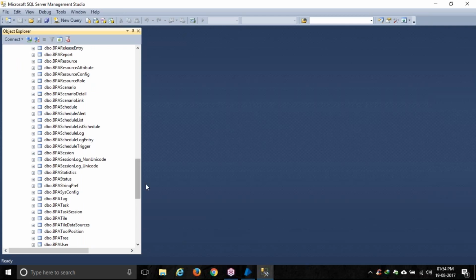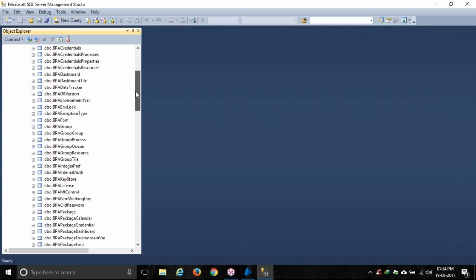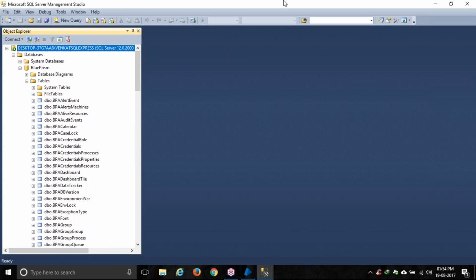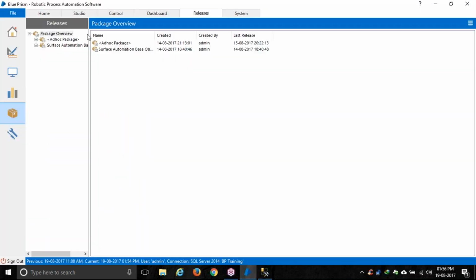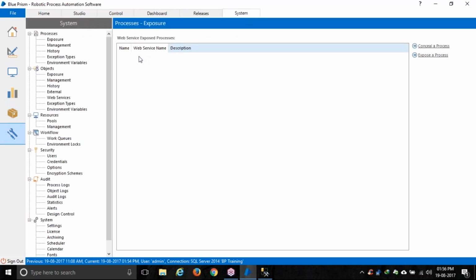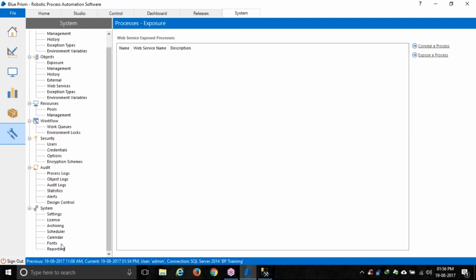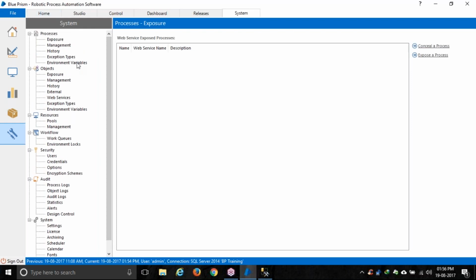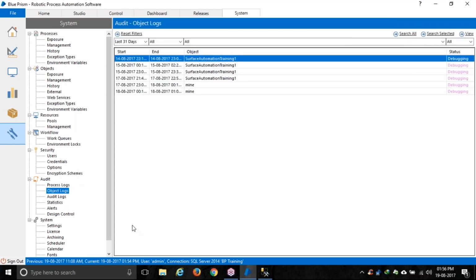If some error comes and needs to be fixed, they need to move the tables from one environment to another. So infra does that. But these are the tables where we store all our configuration details. Okay, so there is management like R1, R2 releases. For each release, we create new packages and all, and that is also done here. Next is the system. Here we have the license details and all. If you want to create environment variables, and all the logs, process logs, object logs, everything, you will see it here.